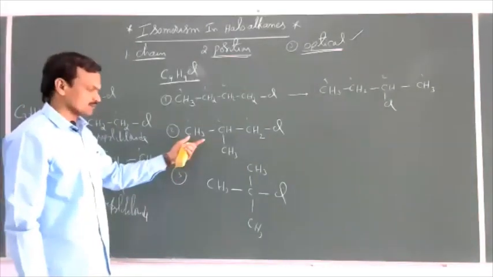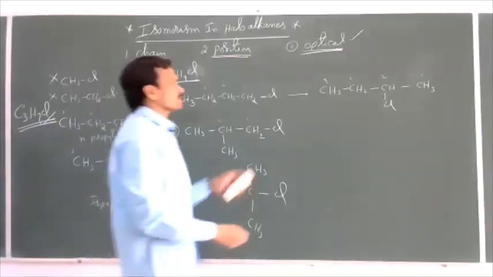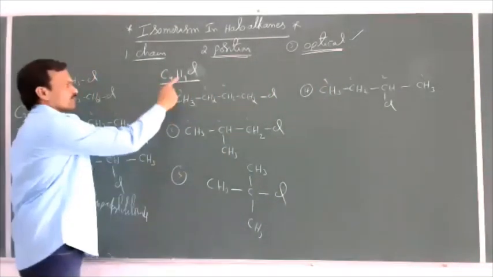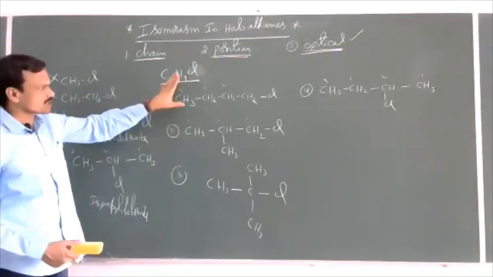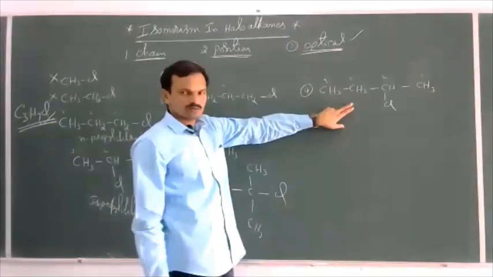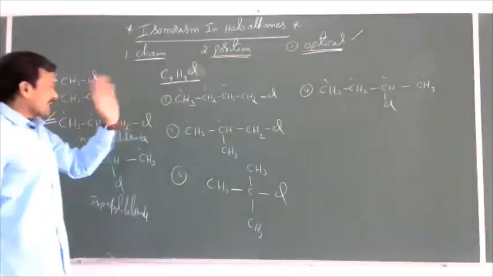Or like this it will become. So totally 4 structures are possible here. So the compound with the C4H9Cl is having 4 structural isomers. These are chain isomers, and this is a position isomer for the first compound. So this is isomerism in